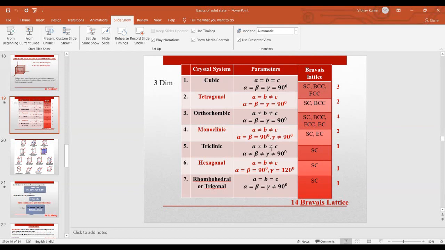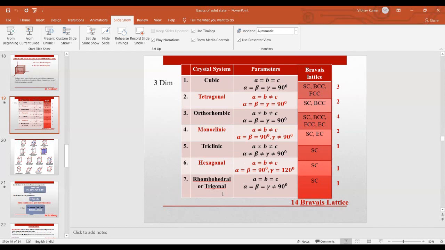In the triclinic crystal structure, A, B, C are not equal at all, and alpha, beta, gamma are not equal and not equal to 90 degrees. In hexagonal, A equals B but is not equal to C, alpha, beta are 90 degrees, and gamma is 120 degrees.